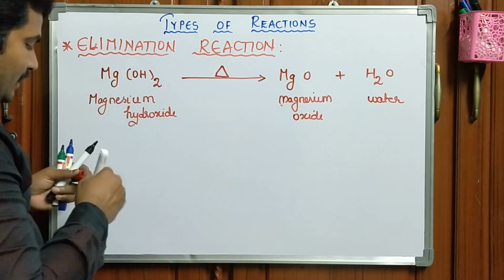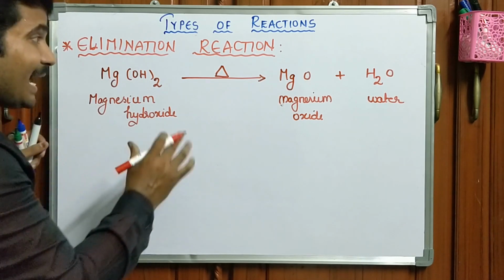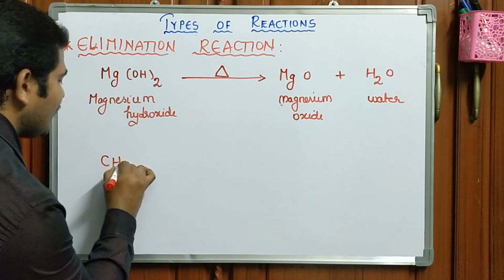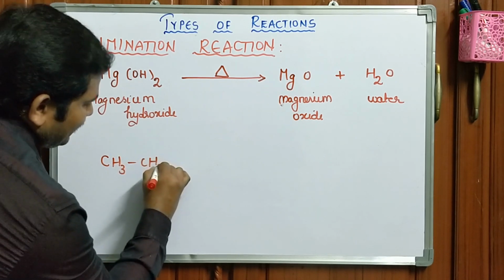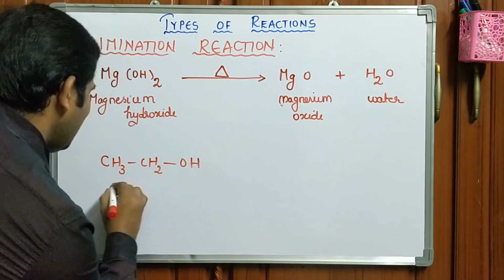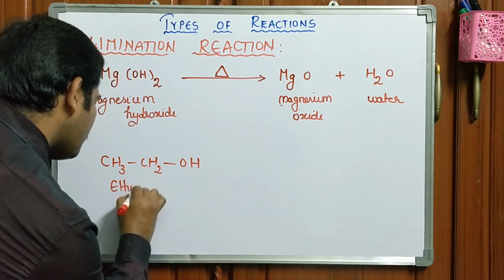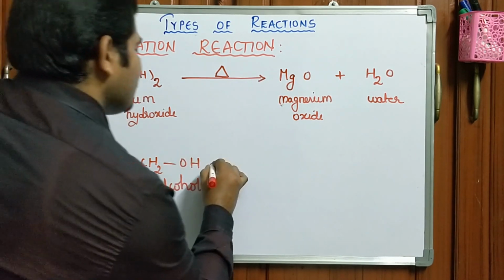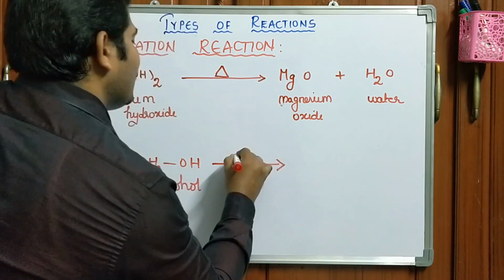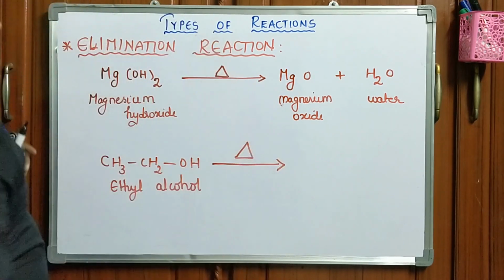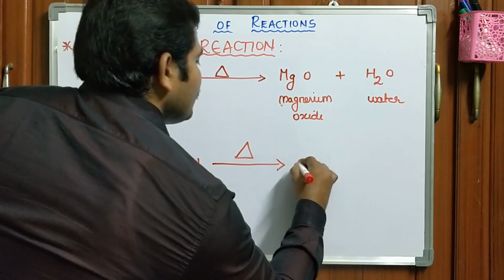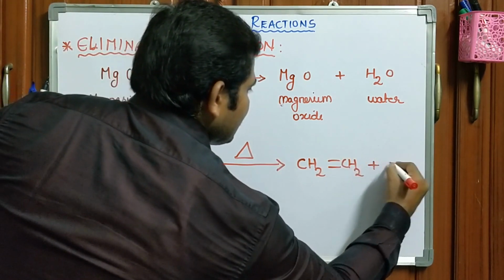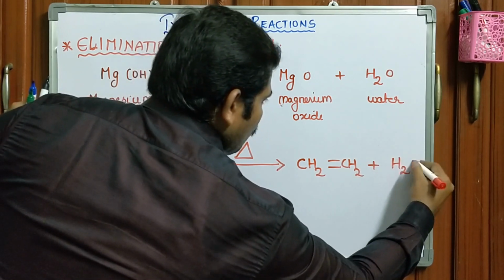Okay. For example, if you see the organic elimination reaction, simply you can take our favorite molecule, that is called ethyl alcohol. If you subject this ethyl alcohol to heating, there is a formation of ethene plus water.